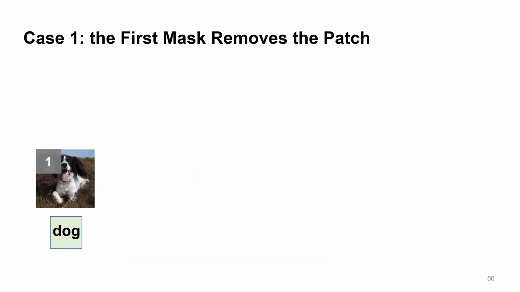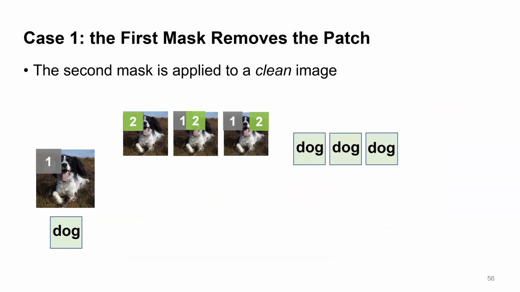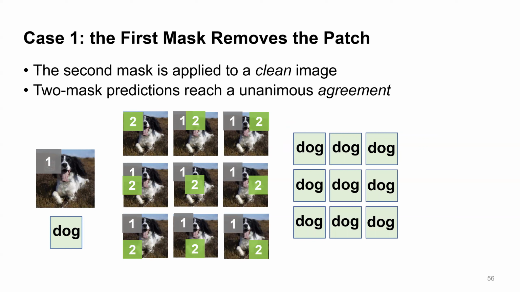Case 1, if the first mask removes the patch, then the second mask is applied to a clean image. Based on our previous discussion, masked predictions on a clean image usually have an agreement. Therefore, in practice, if we see a 2-mask prediction agreement, it is likely that the first mask has already removed the patch, so we can trust these prediction labels.